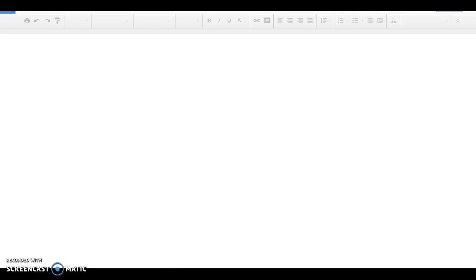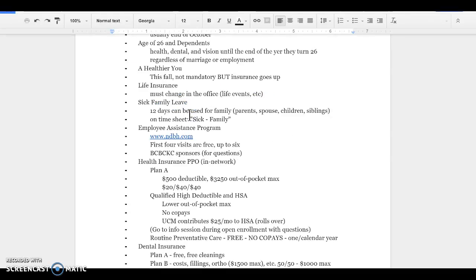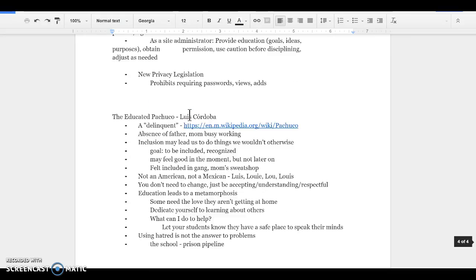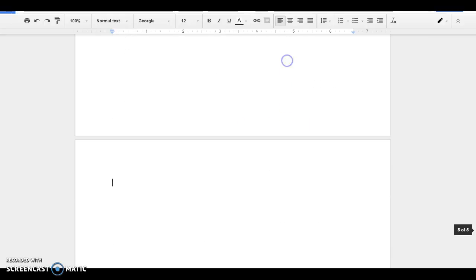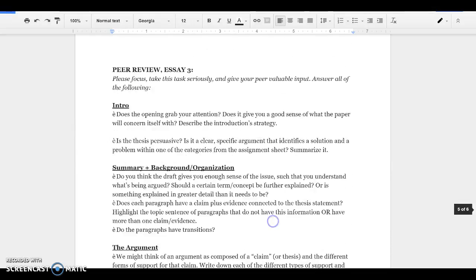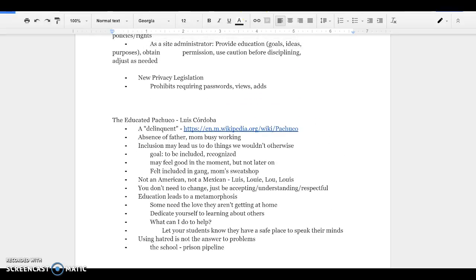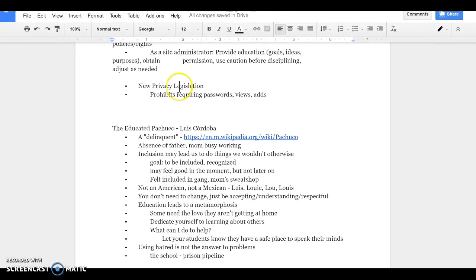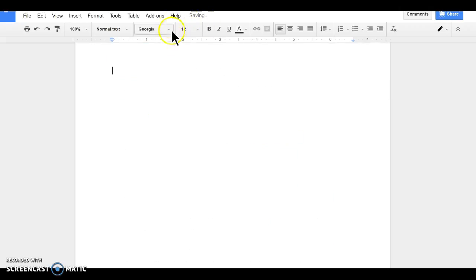You'll notice this is just some notes that I took in a meeting. And so I would make any changes here. So I want to go to the very end, and I'm going to add new information about the review that I copied and pasted. And then you can't see that fully right there. But if I make any changes, it saves it and then says all changes saved in Drive.